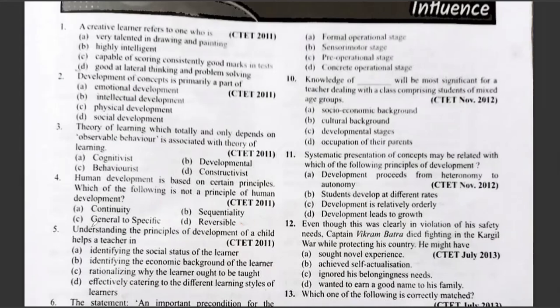Question number five. Understanding the principles of development of a child helps a teacher in option A, identifying the social status of the learner. B, identifying the economic background of the learner. C, rationalizing why the learner ought to be taught. Option D, effectively catering to the different learning styles of learners. Yes, it's an easy question. The answer is option D.